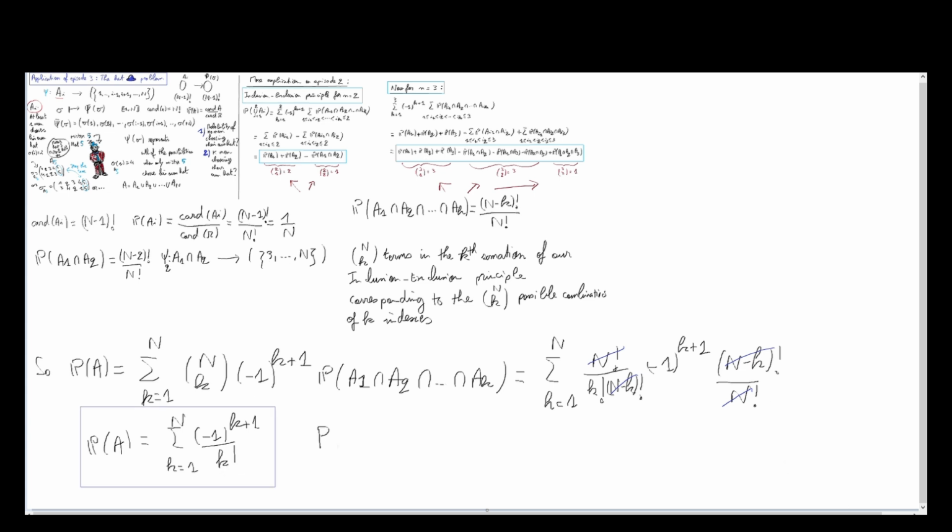Let's denote by P_n,k the probability of exactly k men choosing their own hat.